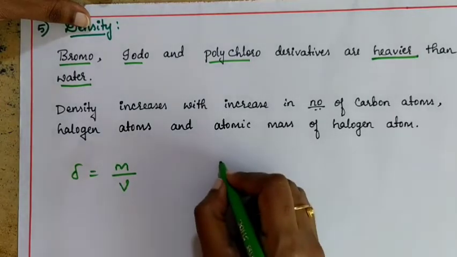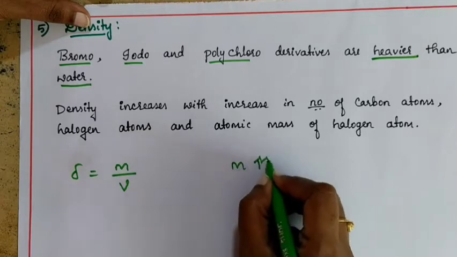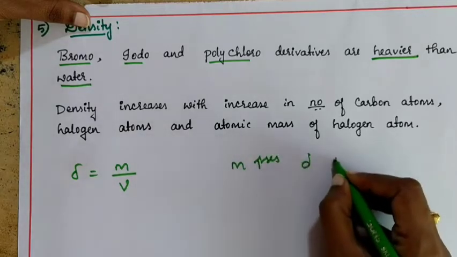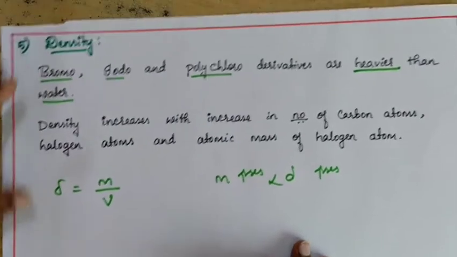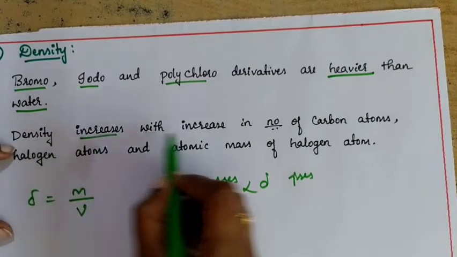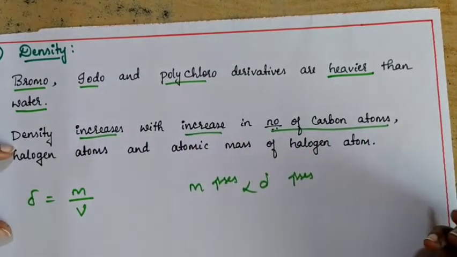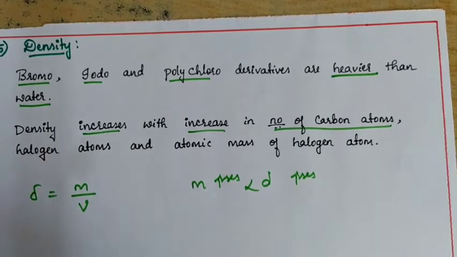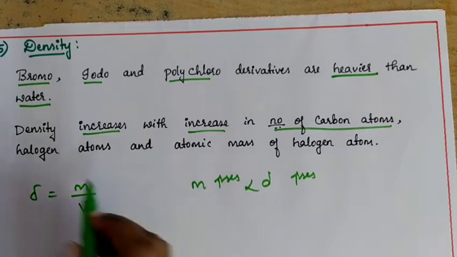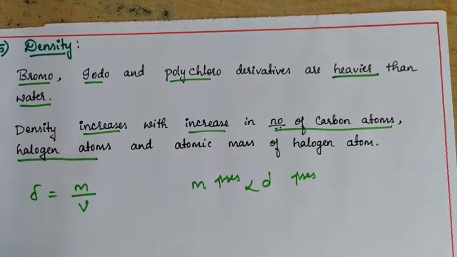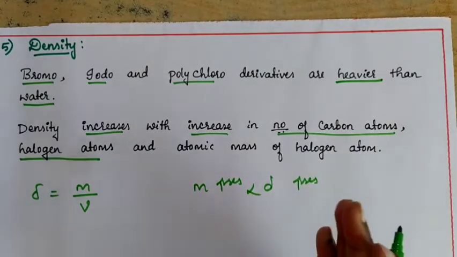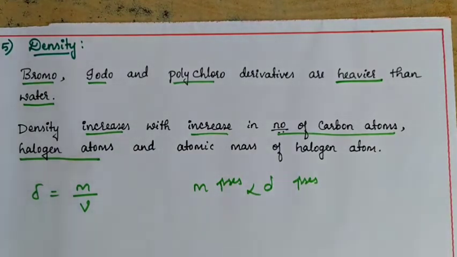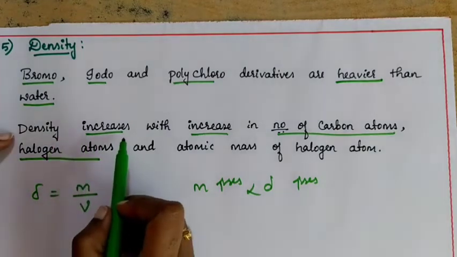So as mass increases, density also increases. They are directly proportional. So density increases with an increase in the number of carbon atoms. As you keep on increasing the number of carbon atoms, definitely the mass of the compound is going to increase, so the density will increase, and also by increasing halogen atoms. Whether it is carbon or halogen, if you keep on adding, the mass is going to be more, so the density will also increase.